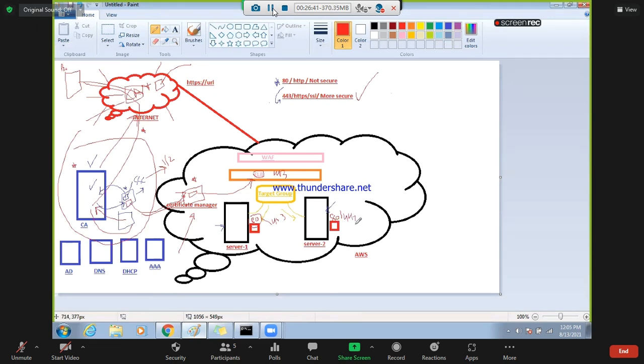Because for our testing, we cannot see port 443 because you need to have this thing. The only difference here is in the load balancer configuration: you just need to select HTTPS instead of HTTP. When they say they want to host the application, your first question will be, will it be on port 80 or port 443? If they say 443, okay. If they say port 80, then you, as a security person, need to recommend that they make it 443.